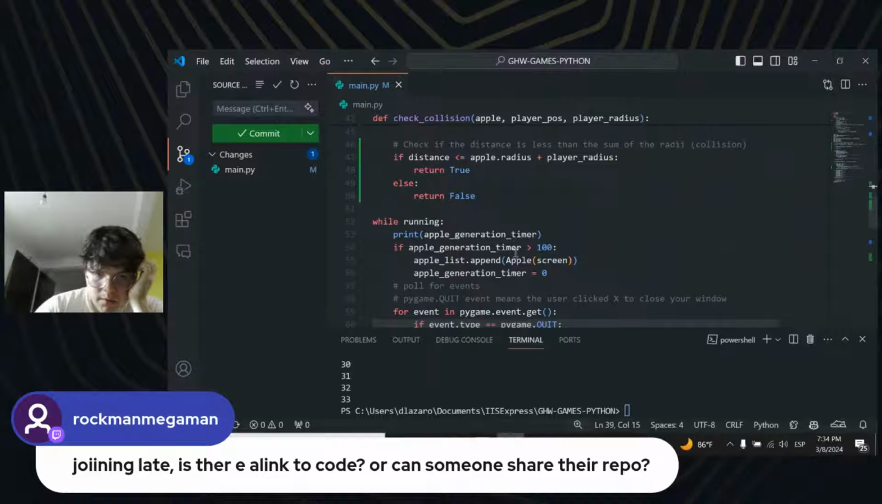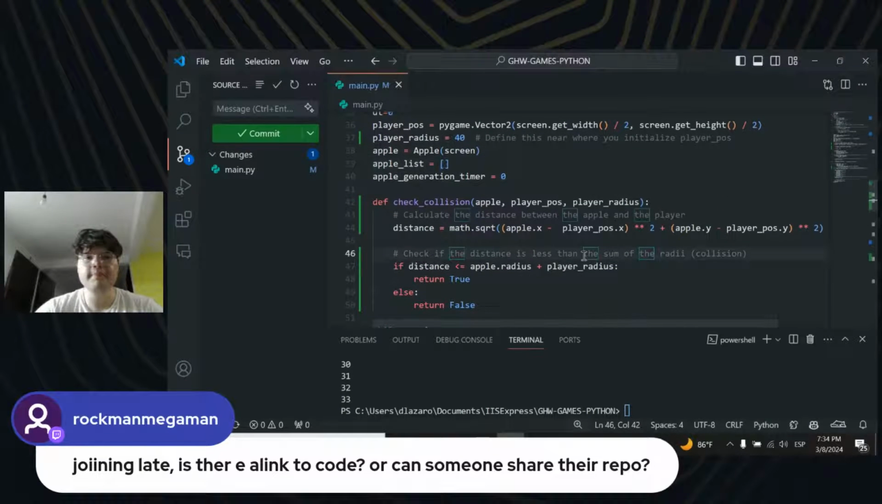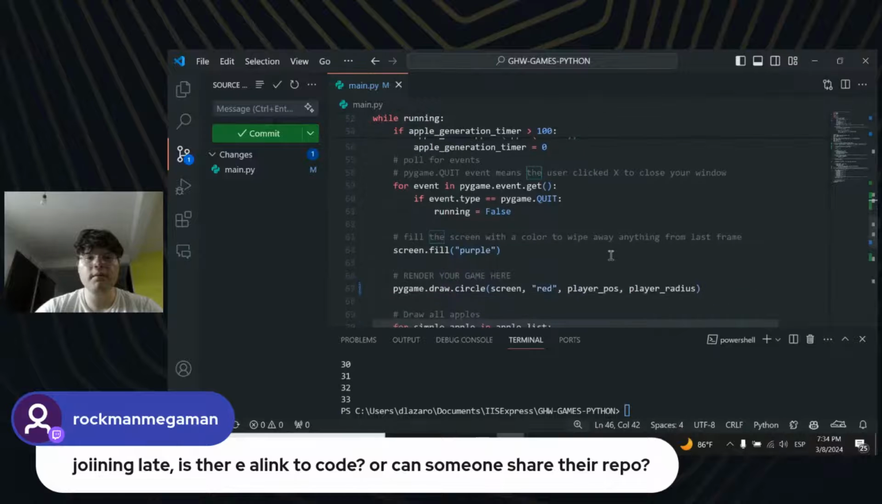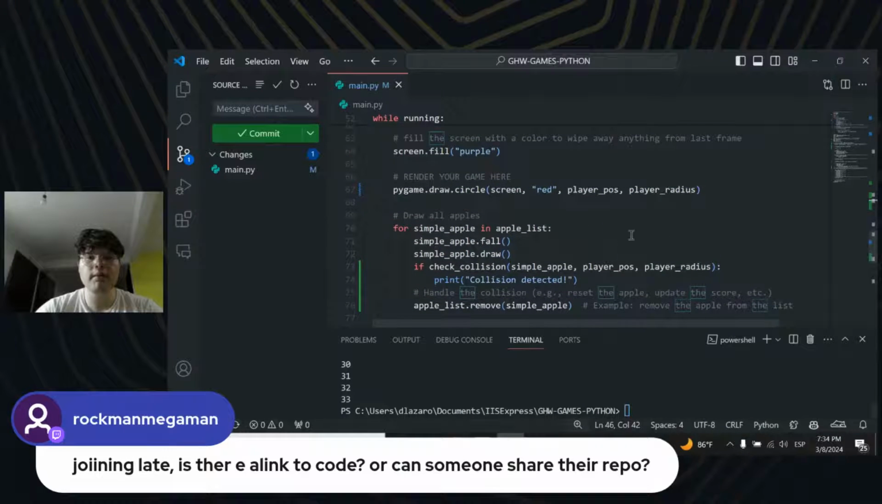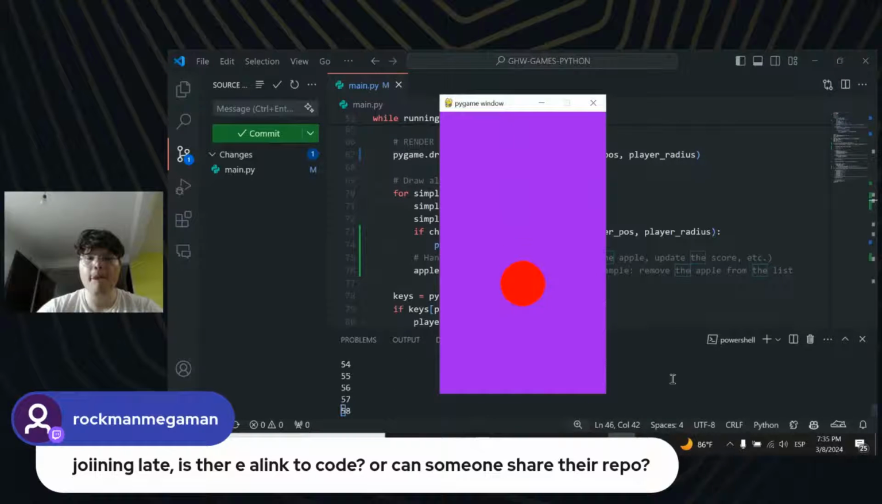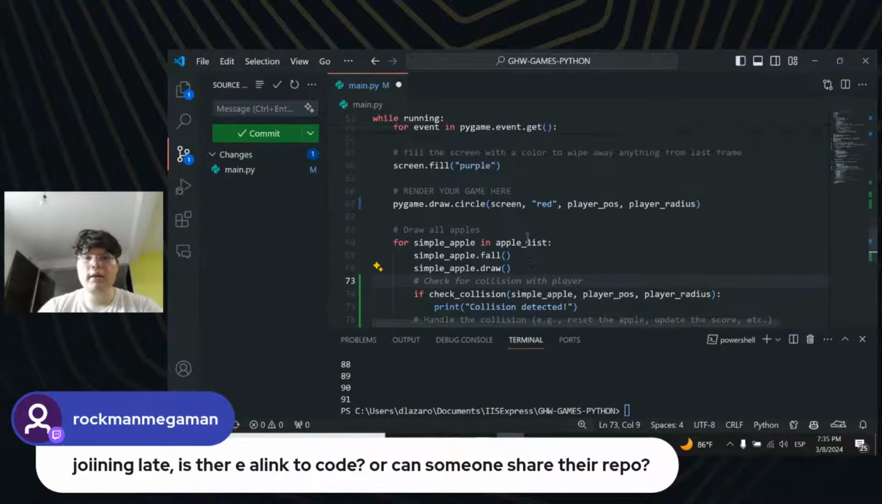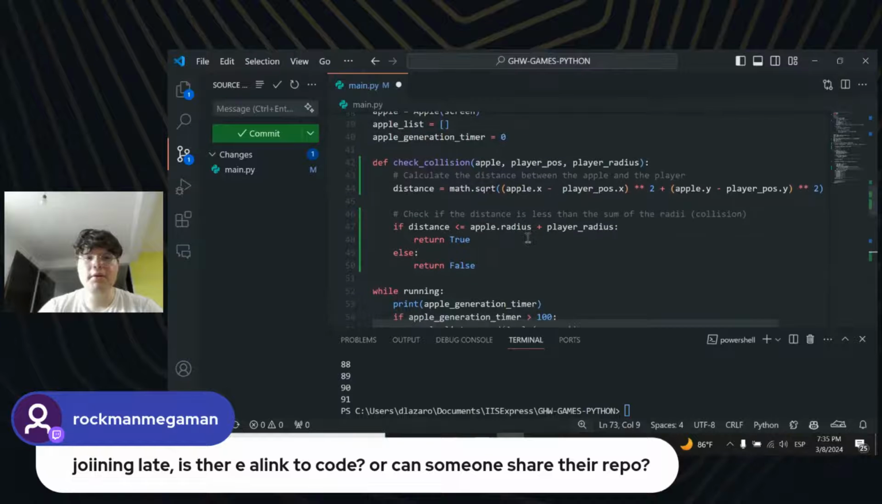Okay, well, if apple generation timer, apple list, apple and apple generation timer is equal to 0, running time, screen bubble, screen red, simple apple that fall, collision, apple is that remove out apple. But no new apples are getting generated now. Oh, actually they are, but they're not falling. Yeah, maybe it's because of the collision thing.